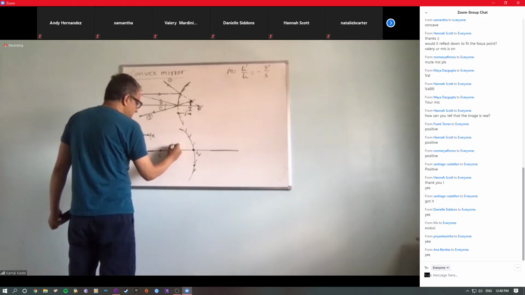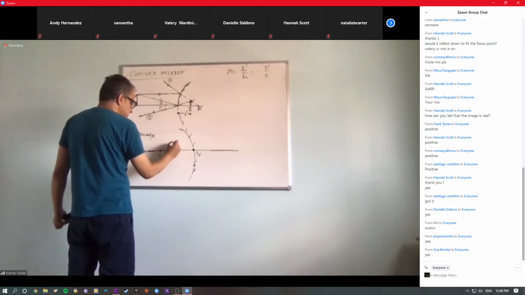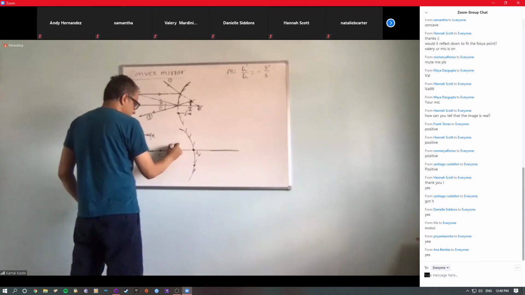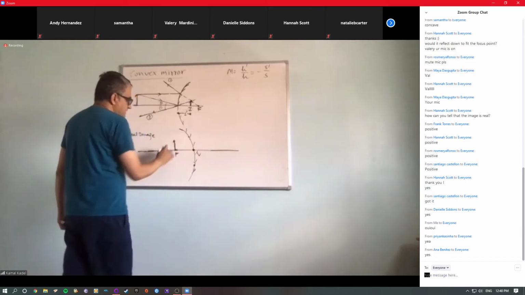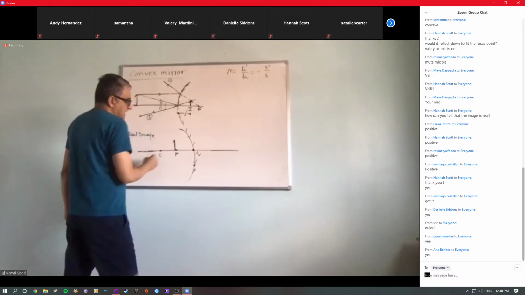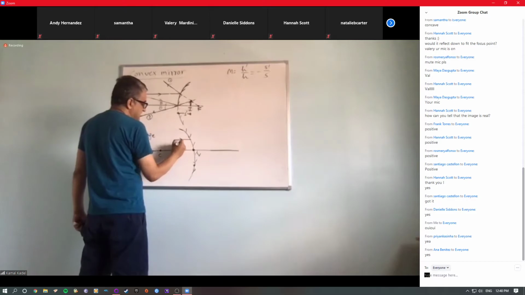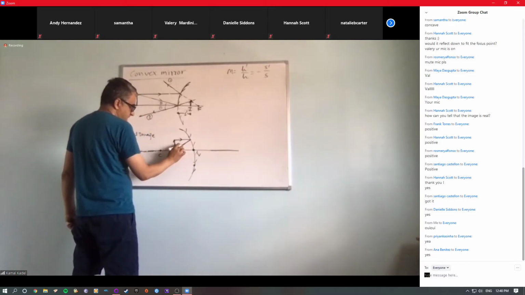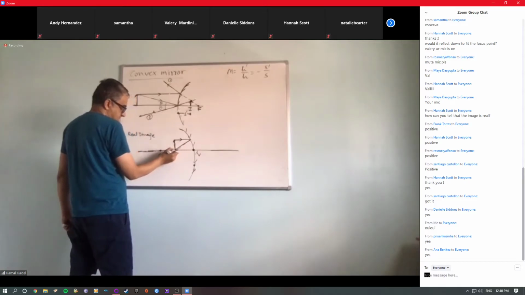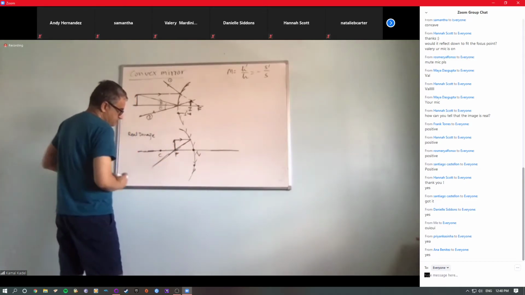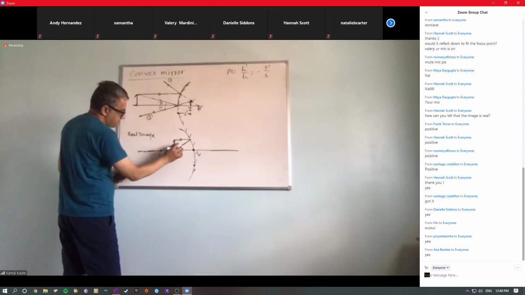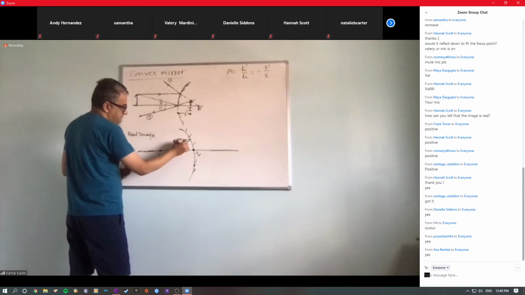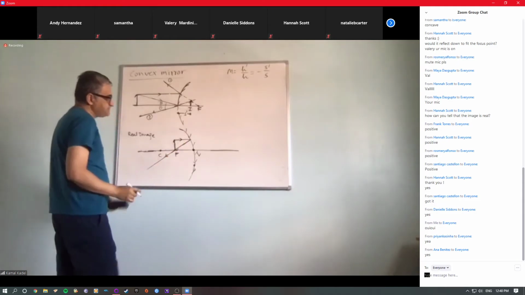Okay, so if I have the object exactly on the focus, like this, then any ray that is parallel to the principal axis will reflect back through the focus.